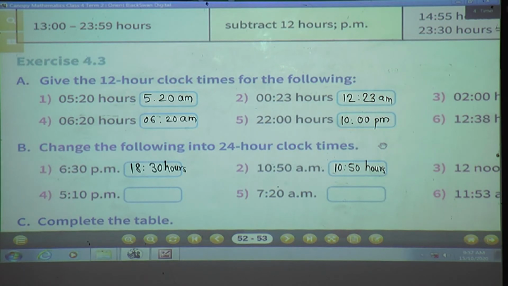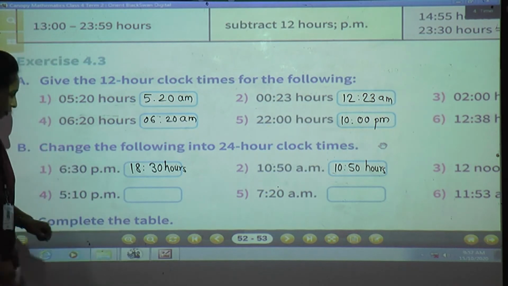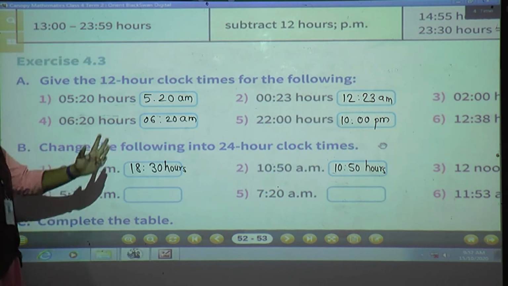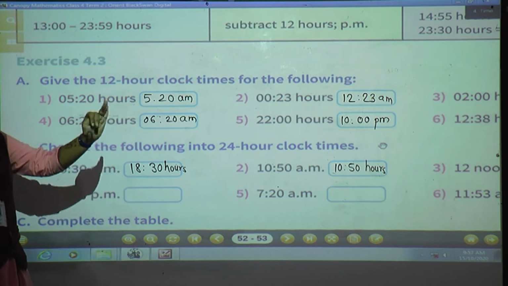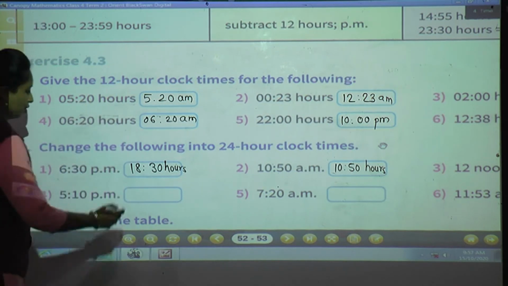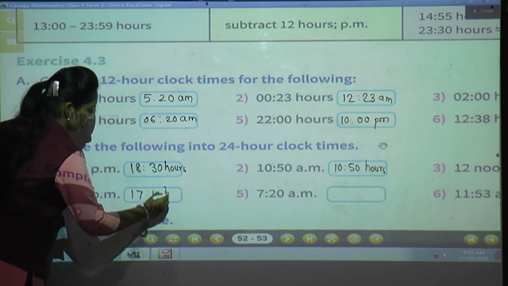Okay, the next one, 5:10 PM, fourth one. 5:10 PM. PM means again it is after noon only. So we have to count how many? 5 after 12: 13, 14, 15, 16, 17. So write here 17:10 hours.